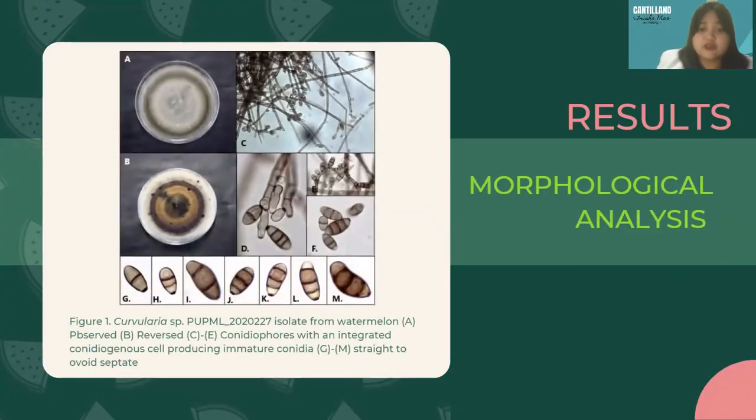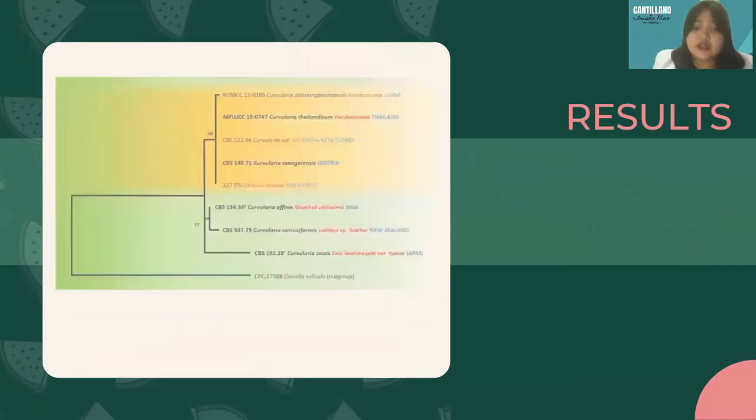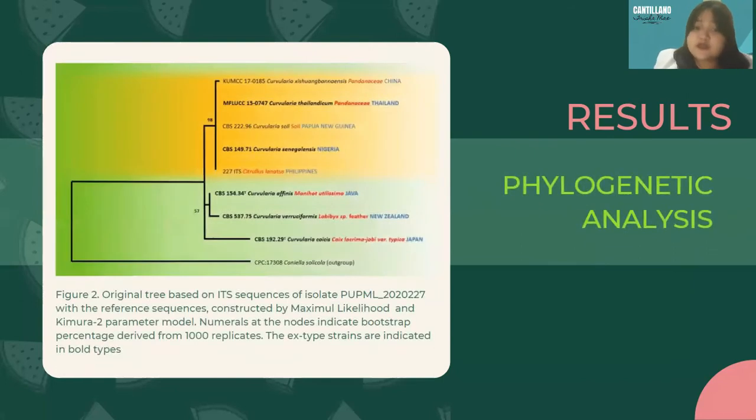After 7 days of incubation, the colony morphology of the isolates corresponds to the study conducted by Dye and Company in 2019. Additionally, the phylogenetic analysis showed that the percentage identification of the isolate is 98% in relation to four species of Curvularia. These four species belong in the same clade and are closely related to each other based on the phylogenetic analysis in the study of Brahma and Company in 2018.